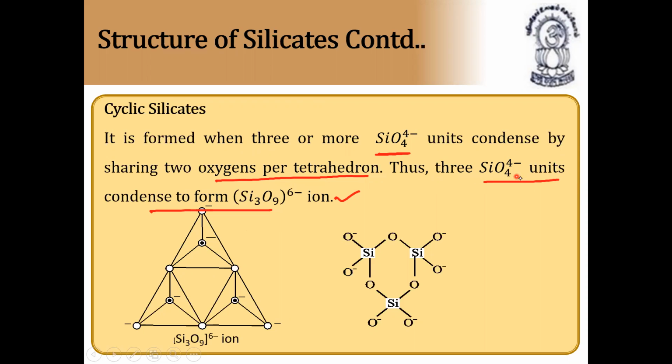Thus three SiO4 4- units will condense to form what is called the Si3O9 6- ion. So this is called cyclic silicate. This is called what? Cyclic silicate, in which three or more SiO4 4- units condense by sharing two oxygen atoms per tetrahedron. This point is important. They will definitely ask in the examination. Next continuation.